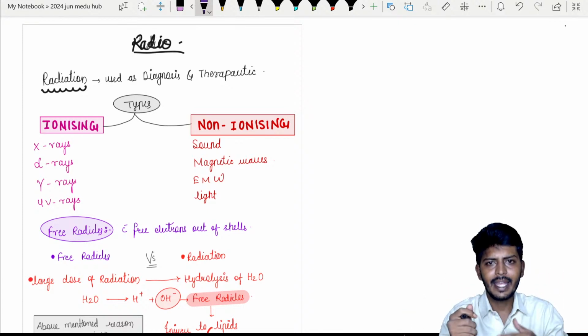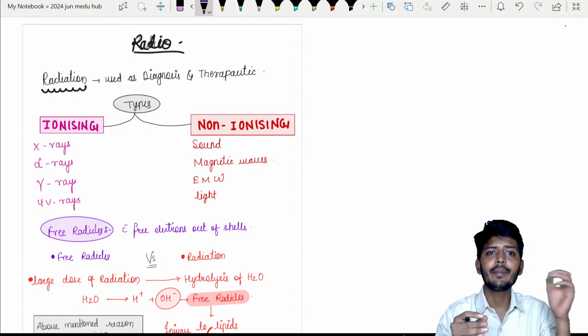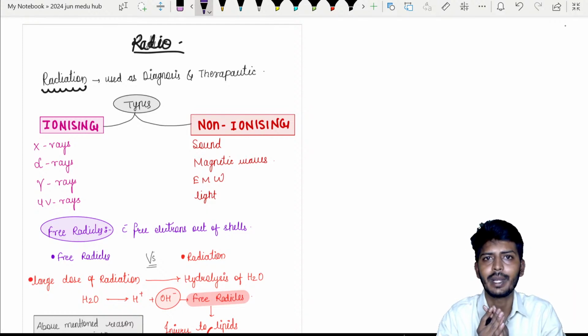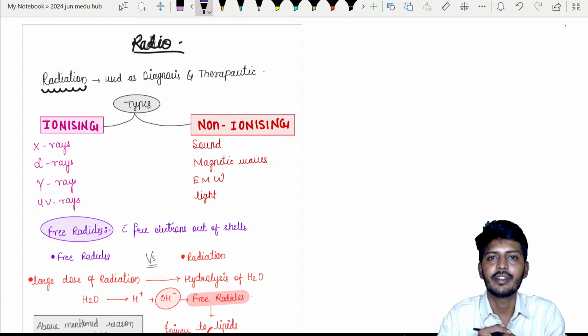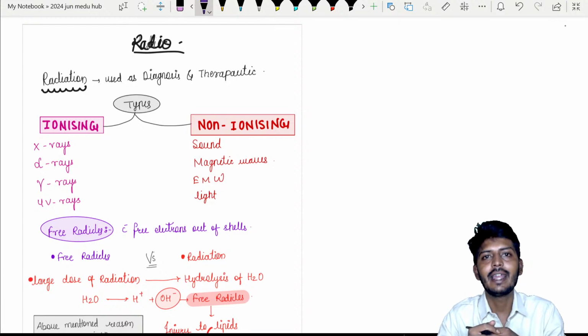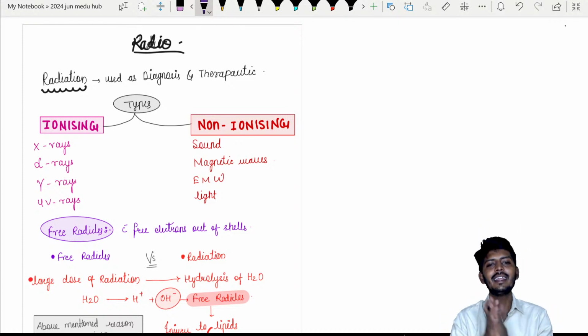For example, the musculoskeletal system is covered in radiology and also in orthopedics. Urological investigations come back in surgery. Ultrasound comes back from surgery, and the majority from OB-GYN. So these are very easy to understand.